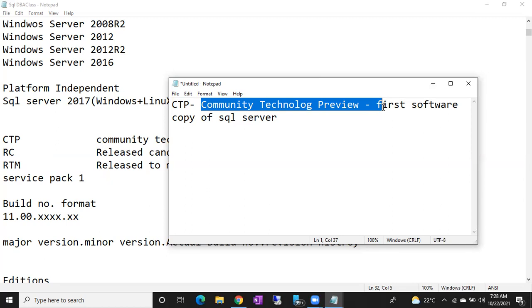The first software copy of any version of SQL Server is called CTP, Community Technology Preview. Who can download it? Microsoft community people can download this version and work with it.